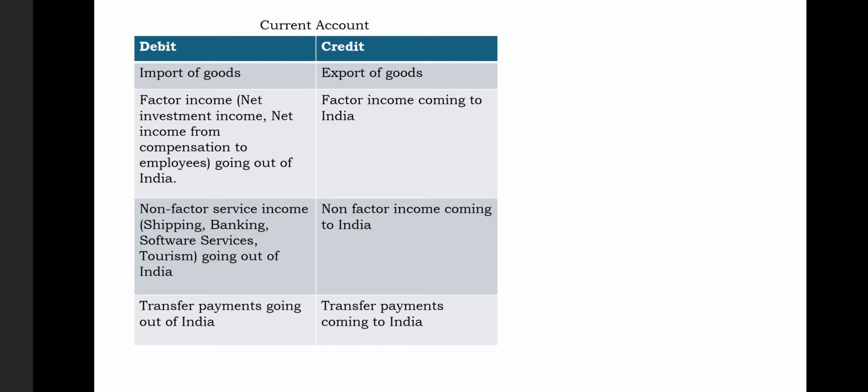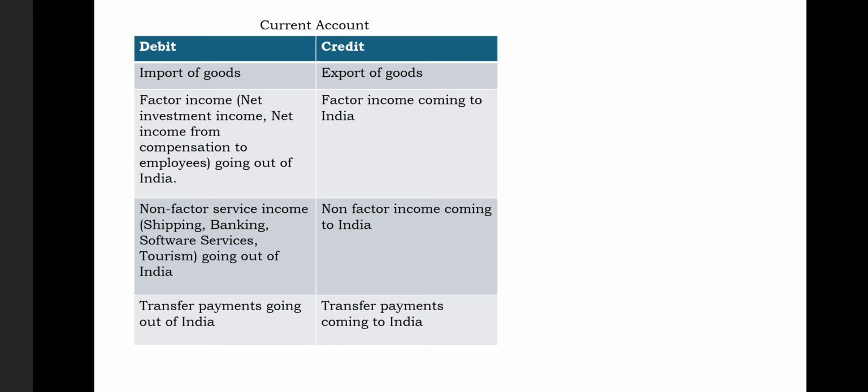Now net income from compensation to employees. If you pay compensation to people in foreign currency, the money will go out of India. So you will record this transaction in the factor income.